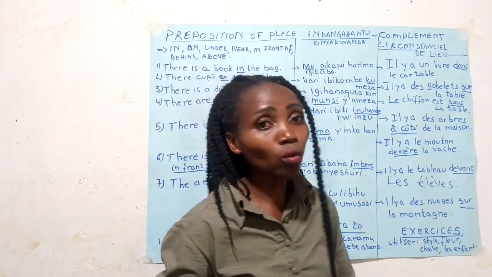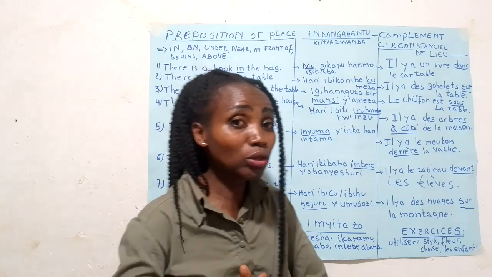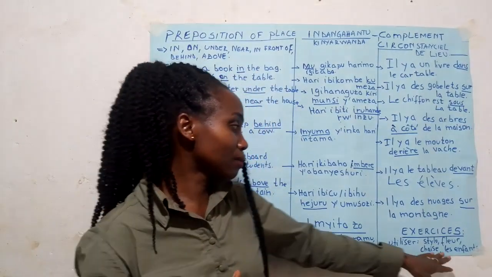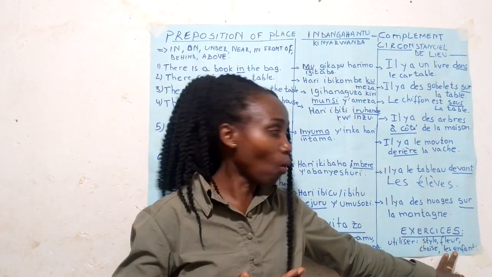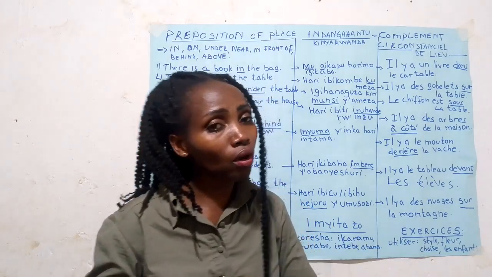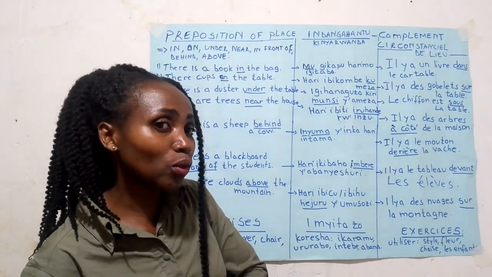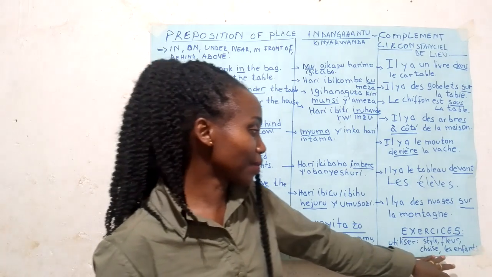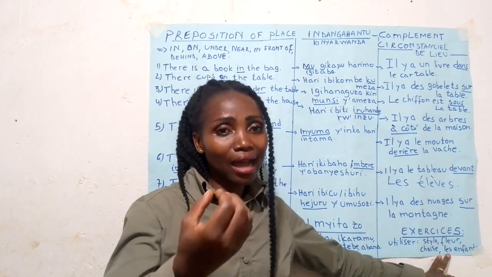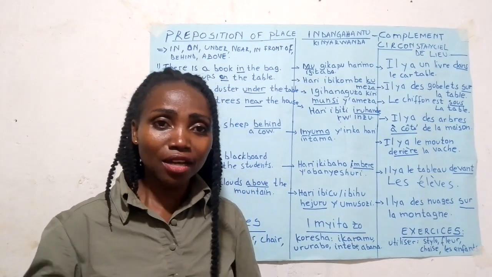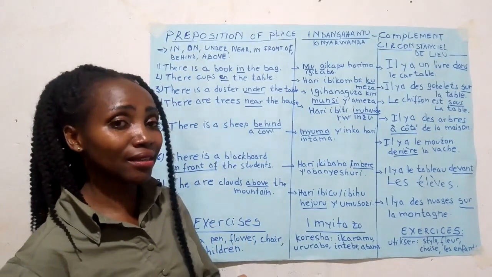Où sont les enfants? Parce que les enfants, it is now a plural word. So we say, où sont les enfants? You can now answer. Les enfants sont en classe. They are in the classroom.